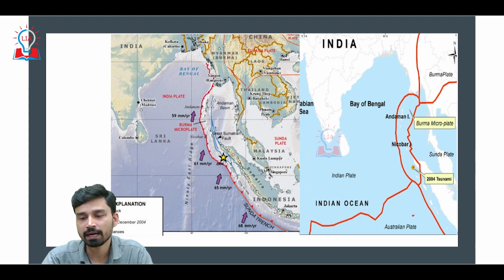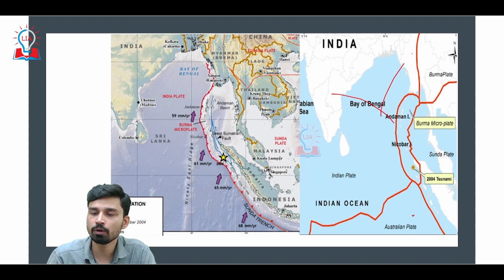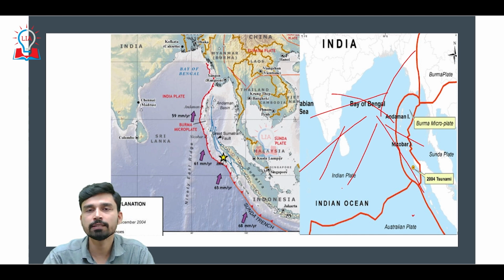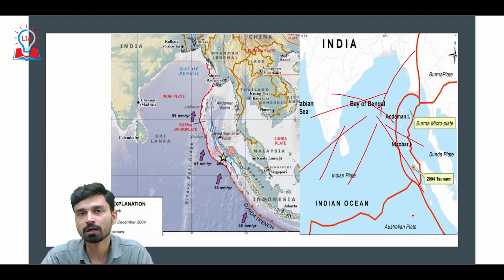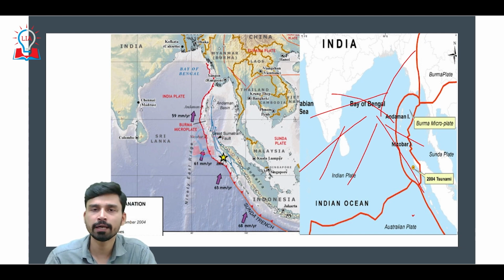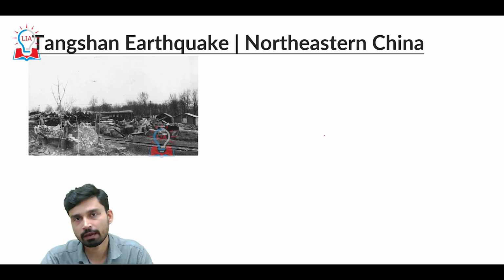That is why we have a gigantic tsunami wave spreading around and affecting all the countries in the Indian Ocean region, such as India, Sri Lanka, Myanmar, Thailand, Singapore, Malaysia, Indonesia, and then even, to some extent, the eastern coast of Africa.